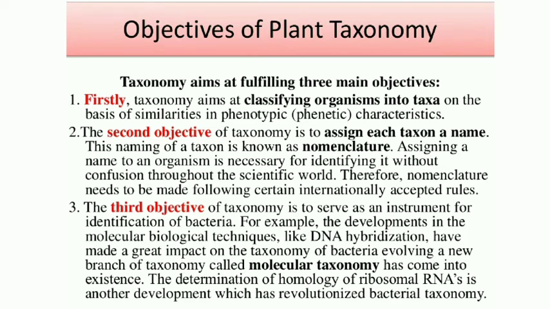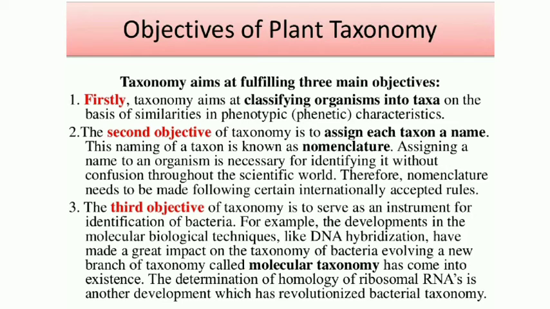Based on the morphological character, based on the phenotypic character, the organism must be classified into particular taxa. Then the second one is to assign each taxon a name, providing a particular name. This is called nomenclature.